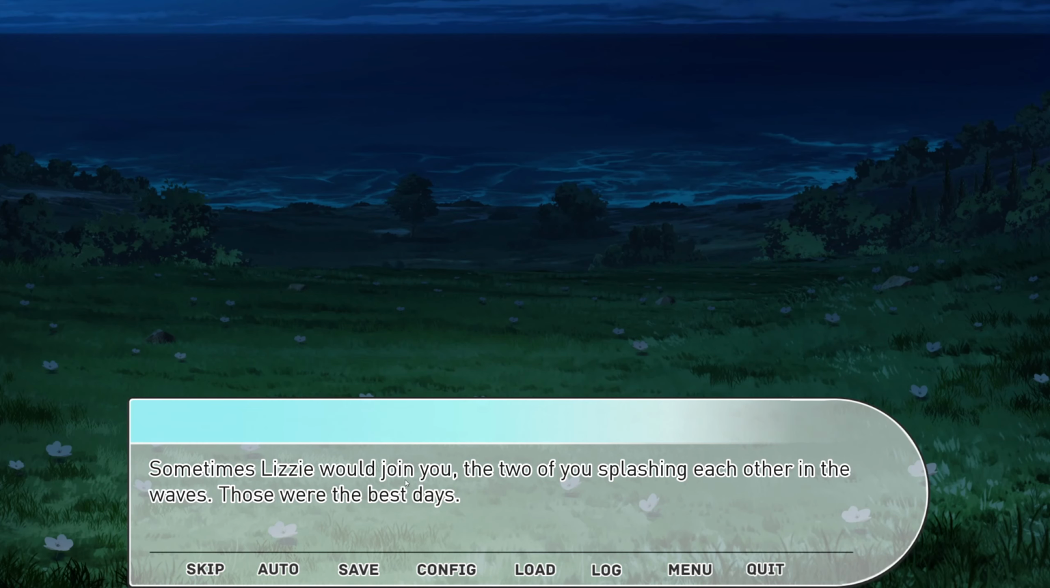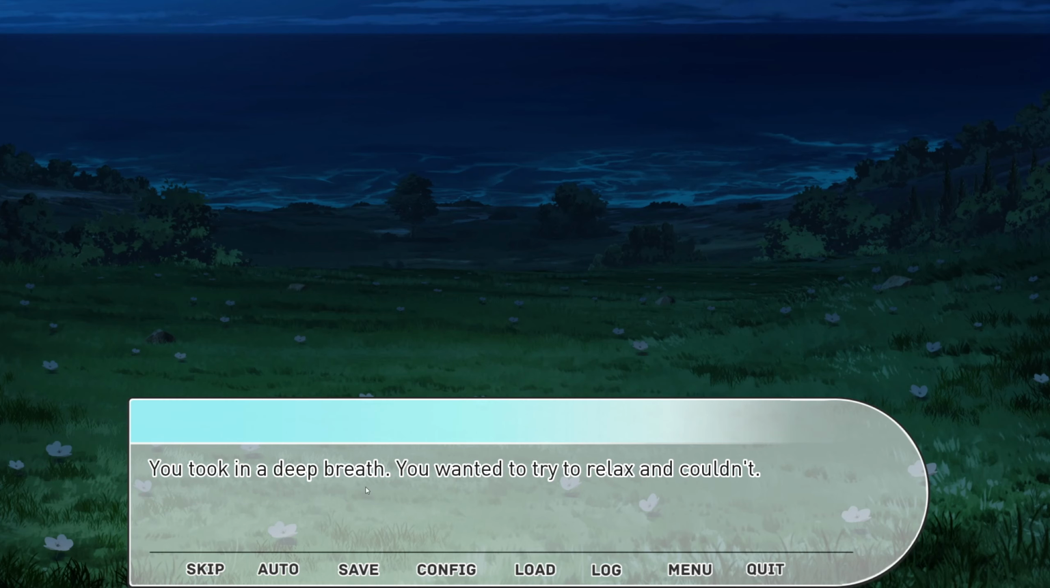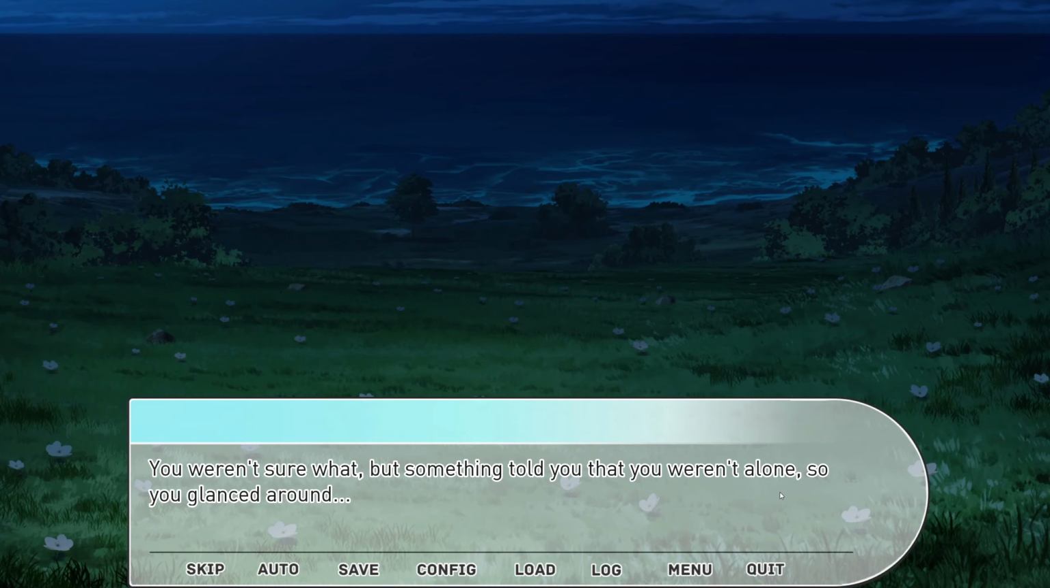Although the salt water can be a bit irritating at times, it comes with the package. Sometimes Lizzie would join you, the two of you splashing each other in the waves. Those were the best days. You took in a deep breath. You wanted to try to relax and couldn't. You weren't sure what, but something told you that you weren't alone, so you glanced around.